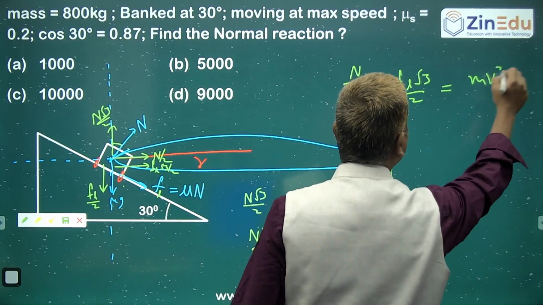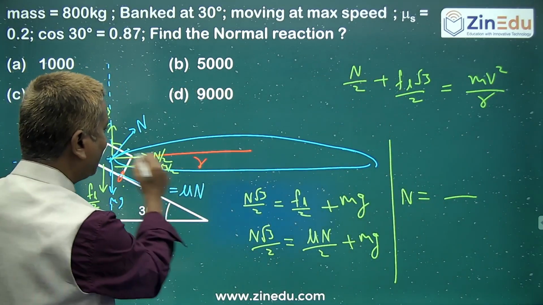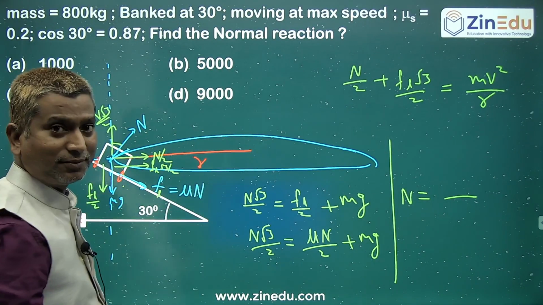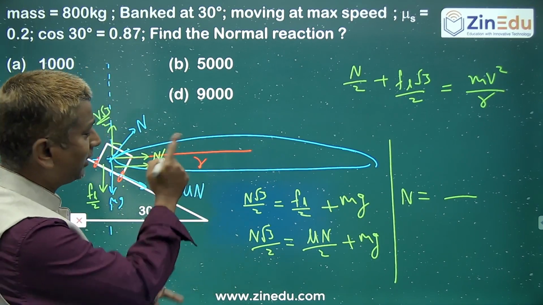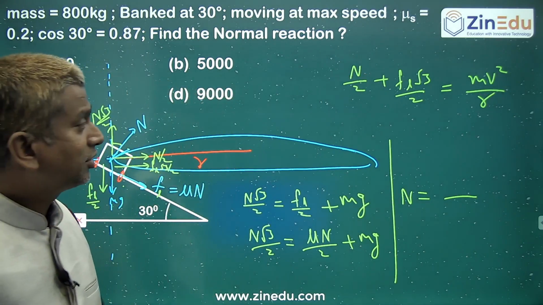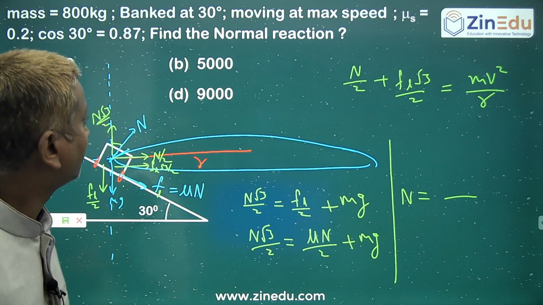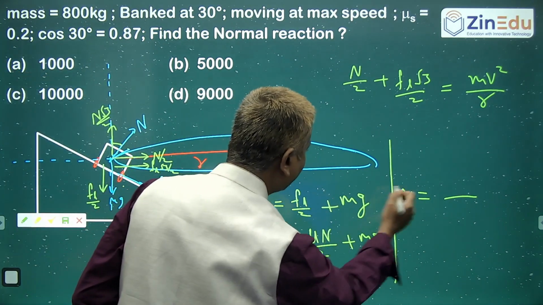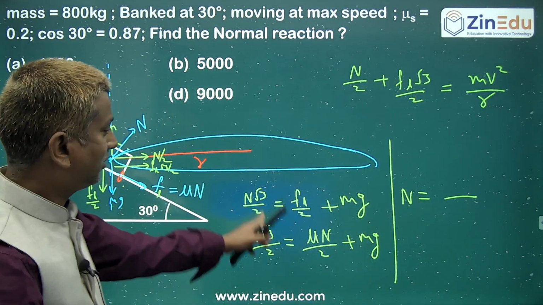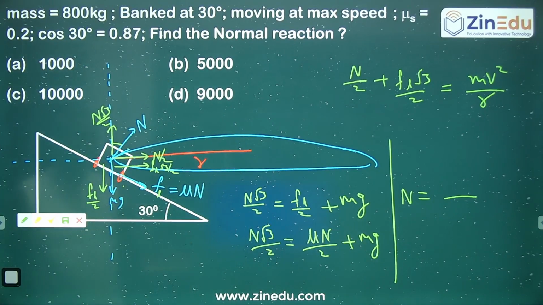So simply you can write mv square by r. For that, if they really want to ask the velocity, definitely they should give the radius. Or if they give you the radius, they will ask the velocity. Like this I can frame another question. Anyway, this is relatively easier because they did not even ask the velocity or radius. Directly they have asked the normal contact. Yeah, fine. Go to the next one.